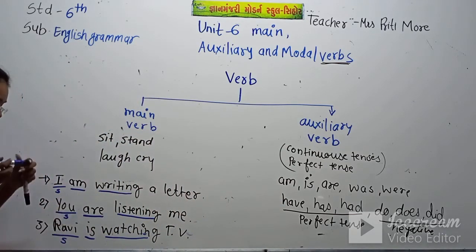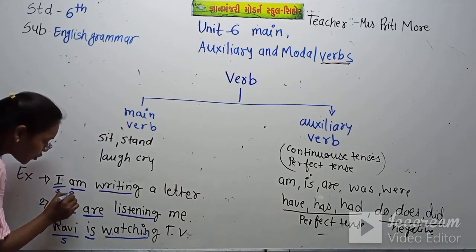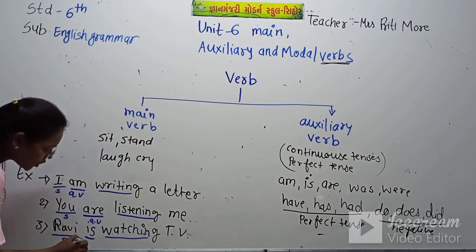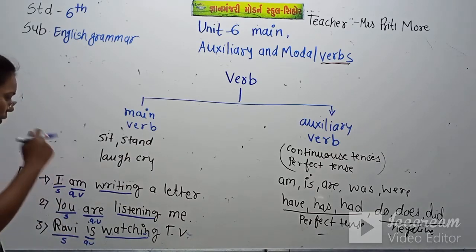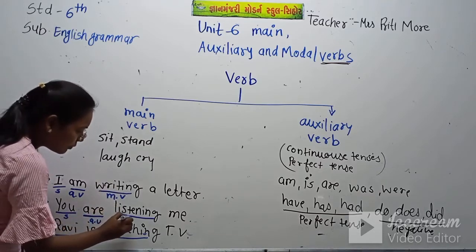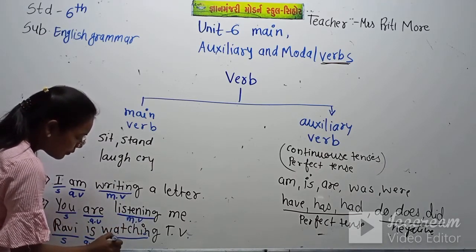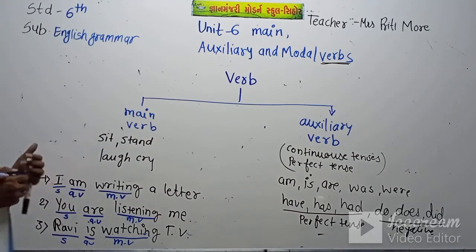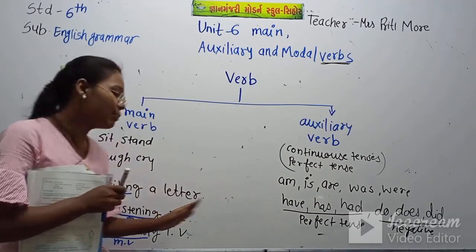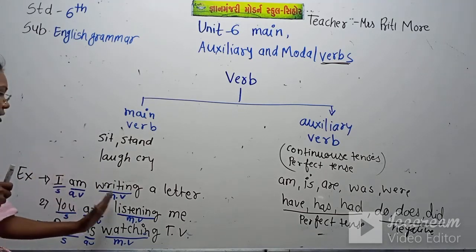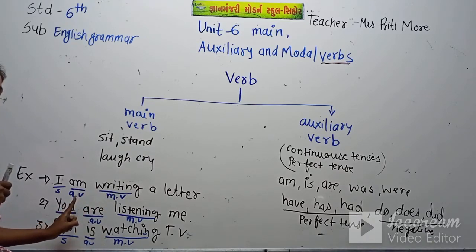Before main verbs auxiliary verbs are there. So I just write here AV, that means auxiliary verb, and MV means main verb. So auxiliary verbs always appear before the main verb. Before means main verb के पहले.